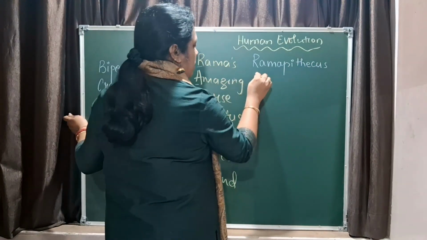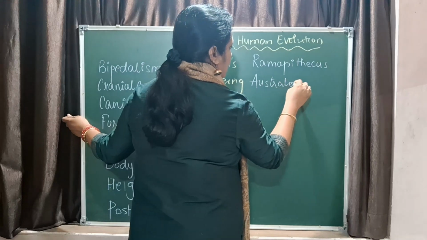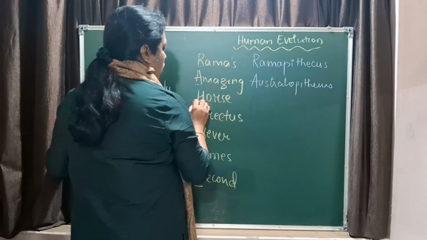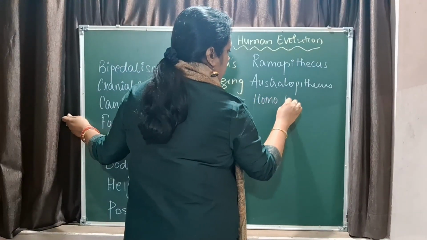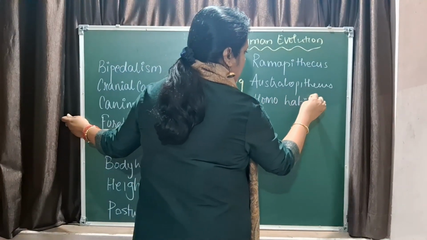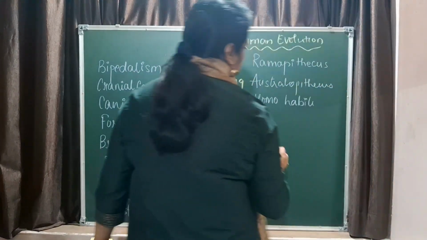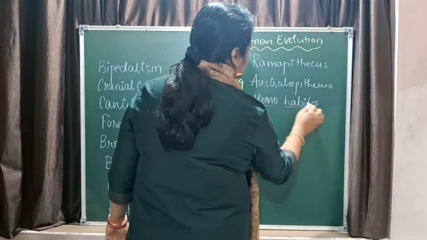Amazing, Australopithecus. Then Homo habilis. Remember children, these are all scientific names.